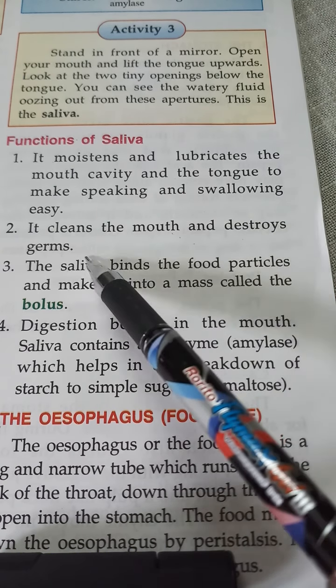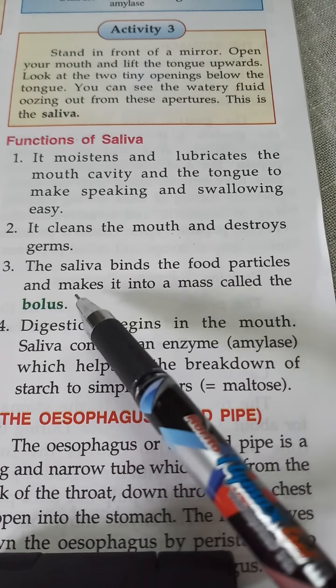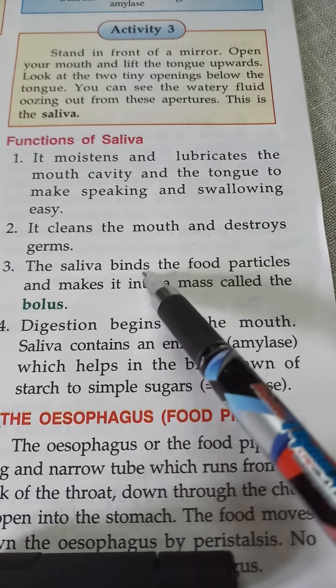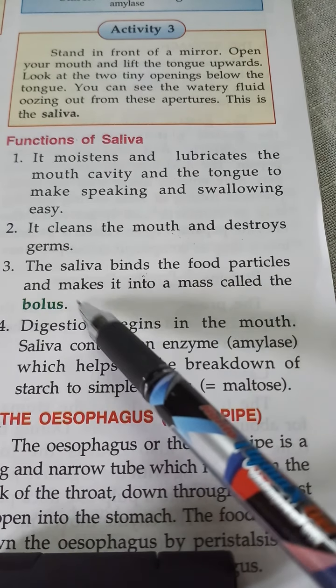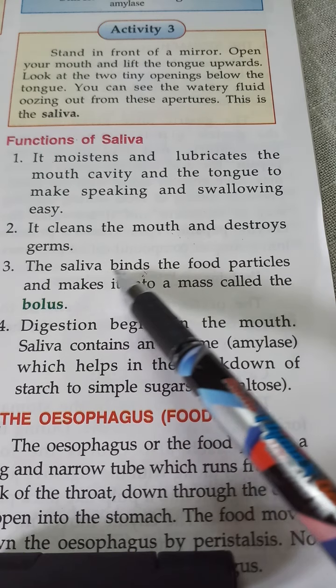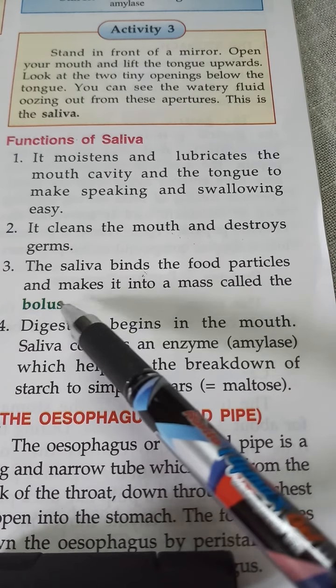Then the saliva binds the food particles and makes them into a mass called the bolus, a ball-like structure. Saliva bind എന്ന് വെച്ചാൽ അത് ഒരുമിച്ചാക്കുന്നു. When we chew our food, the food particles stick together and turn into small ball-like structures known as bolus, so that we can swallow it very easily. Then digestion is also done by the saliva because of the presence of the enzyme amylase.